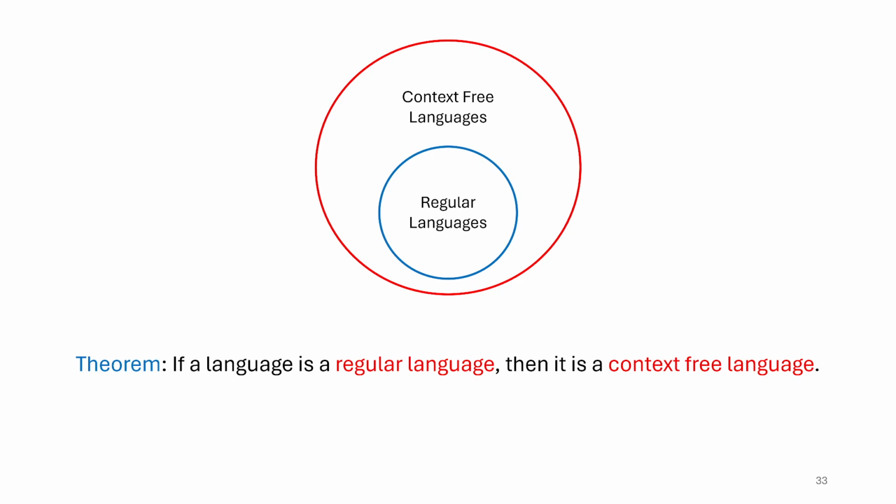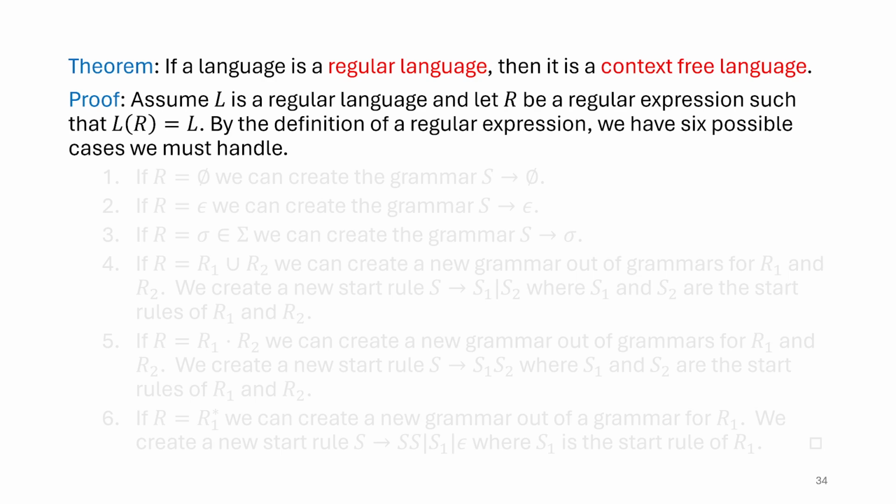So I've got this stated here as a theorem: if a language is regular, then it is a context-free language. Another way of saying that is, if you can make a regular expression for it, then you can make a context-free grammar for it. And indeed, that's what we're going to do in the proof. We're going to assume that L is regular, and so based on one of our definitions of the regular languages, it has some regular expression. I'm going to call it R and keep it general, because I want this to apply to any regular expression, not just some candidate that I pick.